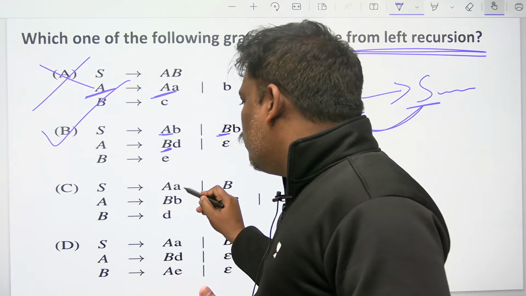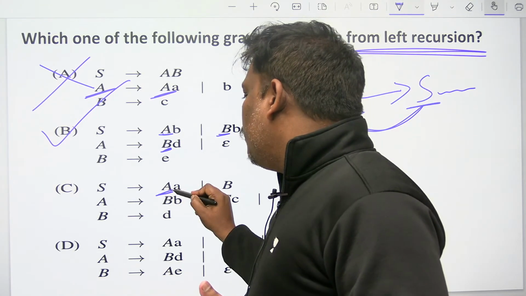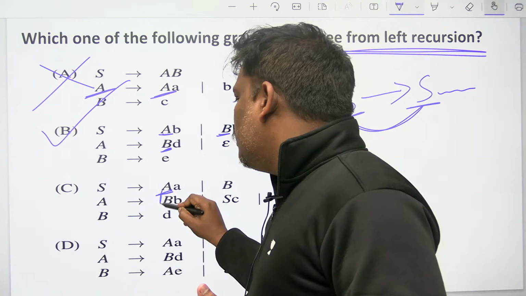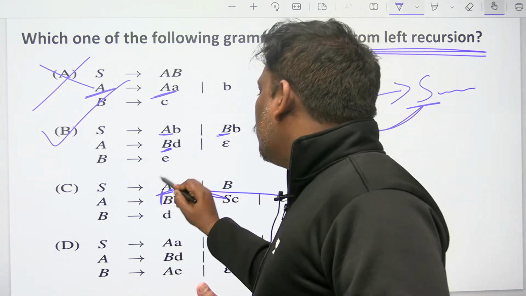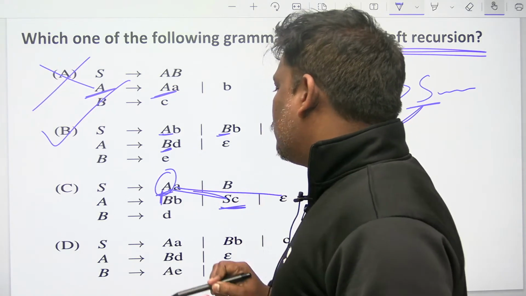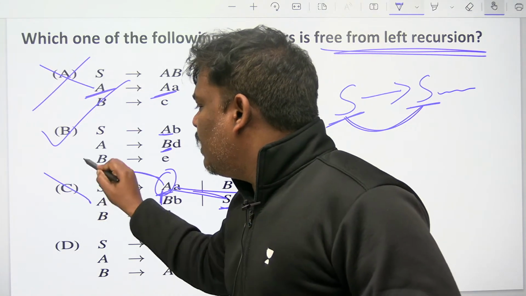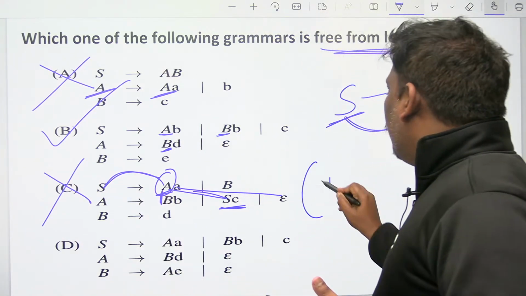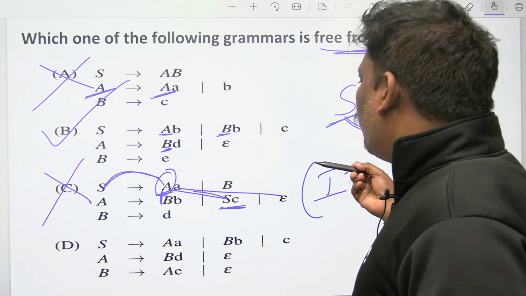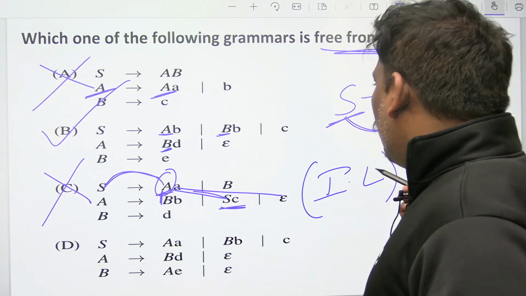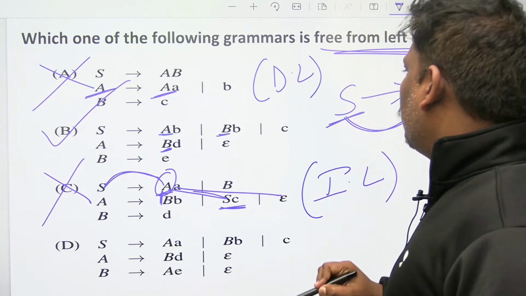In option C, S goes to A, and A is replaced by the A possibilities. One possibility is this one, another possibility is this one, another is this one. If I replace A by the possibility SC, then S and S appear, so indirect left recursion is there. Left recursion means directly or indirectly. No one should bother. In option A, direct left recursion is there. Here, indirect left recursion is there.